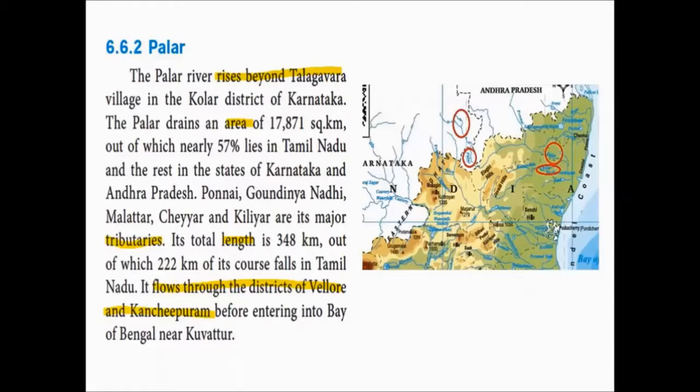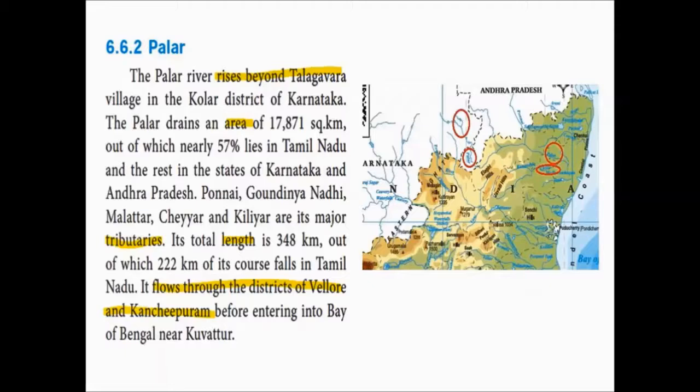Ponnai, Gaundinya Nadi, Malatar, Cheyyar and Kiliyar are its major tributaries. So these are the smaller rivers called tributaries, and they join the main river Palar. The total distance covered by the river Palar is 348 km, out of which 222 km of its course falls in Tamil Nadu.